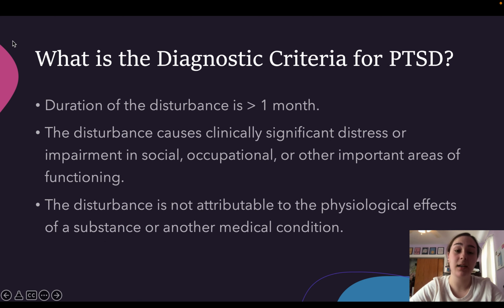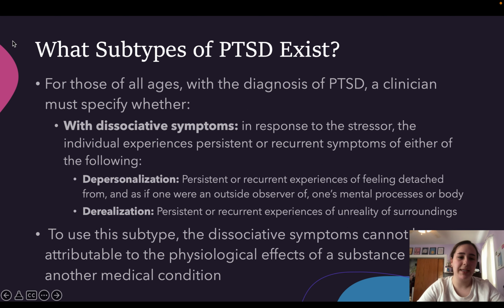For all people to be diagnosed with PTSD, the duration of the disturbance must last more than 1 month. The disturbance must cause clinically significant distress or impairment in social, occupational, and other aspects of functioning. The disturbance is not attributable to the physiological effects of the substance or other medical condition. Now, what subtypes of PTSD exist?